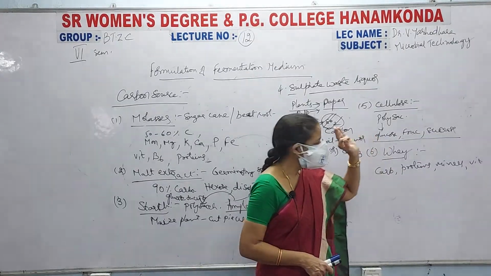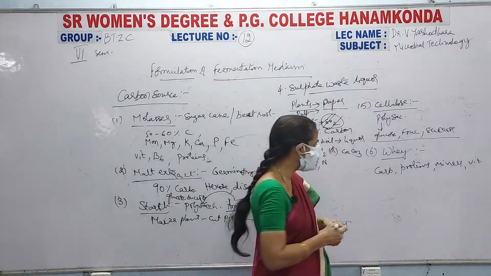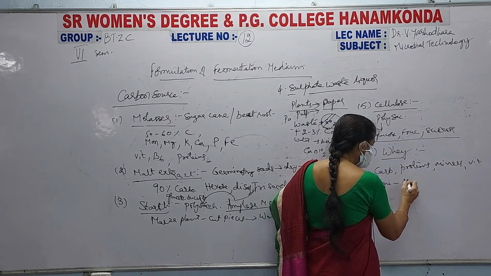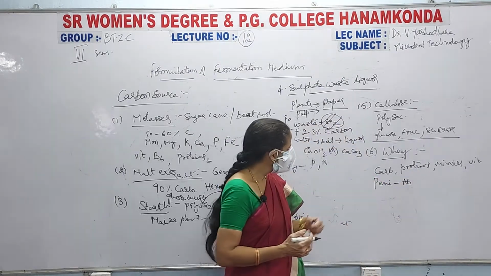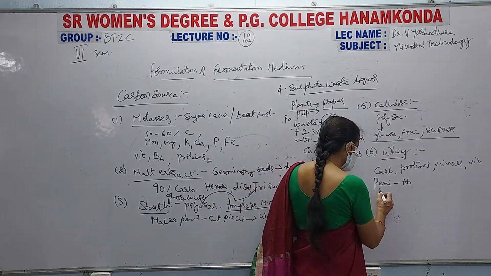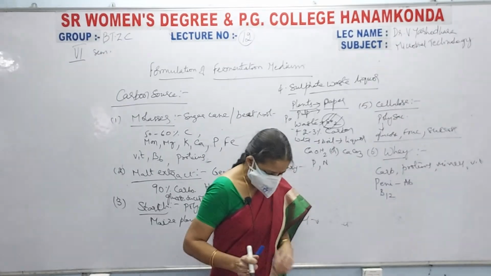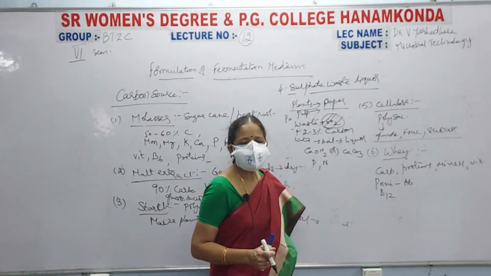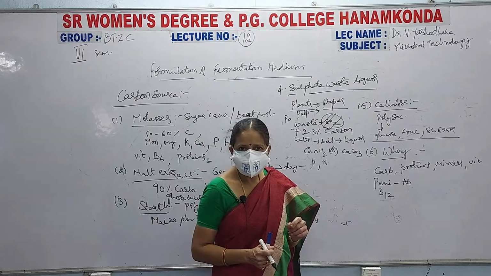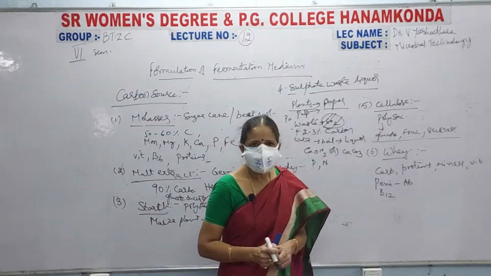Third one, this whey is useful in the production of the antibiotic penicillin. Penicillin antibiotic is produced with the help of this whey. It is also useful in the production of vitamin B12. Vegetarians won't easily get vitamin B12, because it is available to them mostly in the form of tablets.